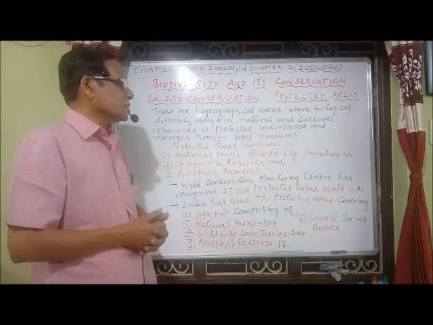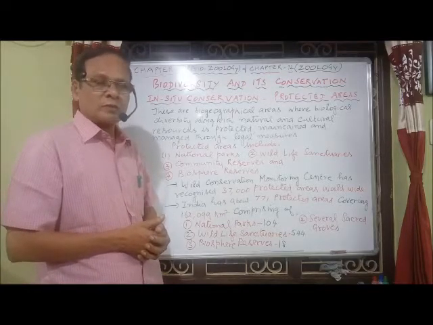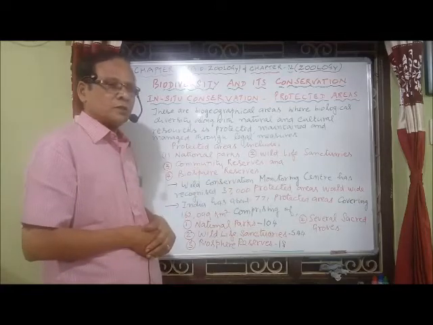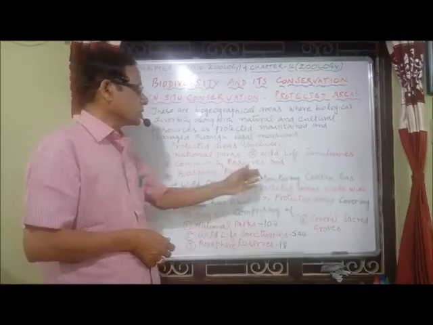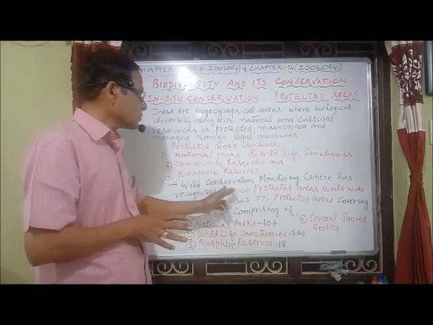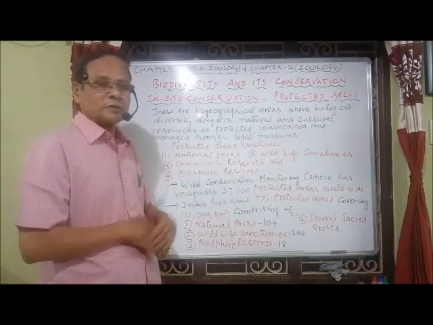Now there is a worldwide monitoring center concerned with wildlife conservation. The World Conservation Monitoring Centre has recognized about 37,000 protected areas worldwide.